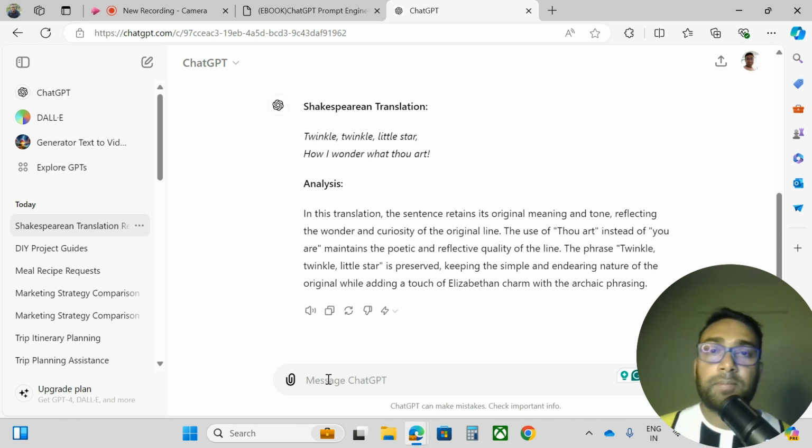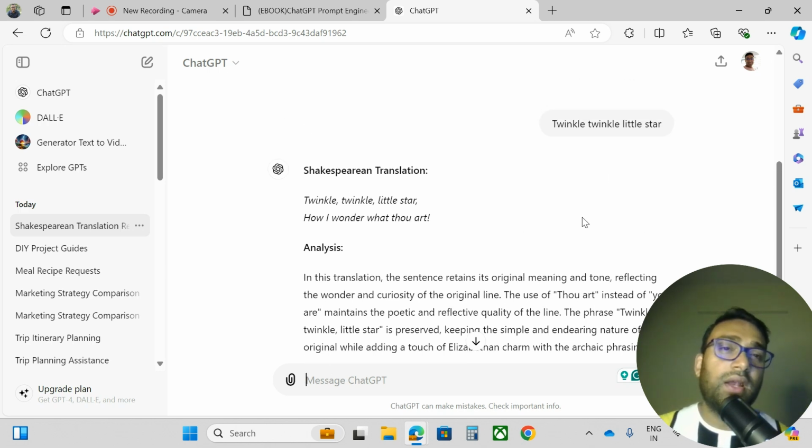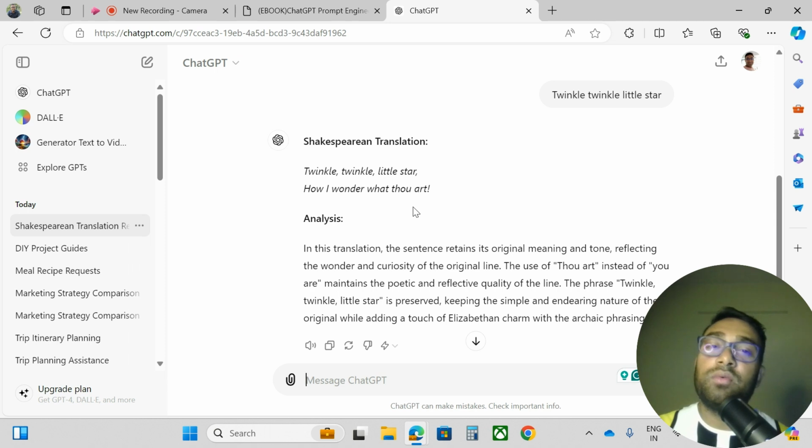See, Shakespearean translation: twinkle twinkle little star, how I wonder what thou art. See, only one line I have written, and here there are little changes. How I wonder what you are. I think the full line should have been like this, but here it is in the Shakespearean language.